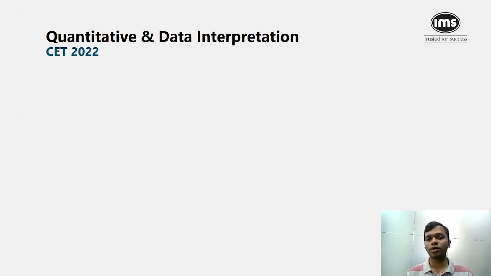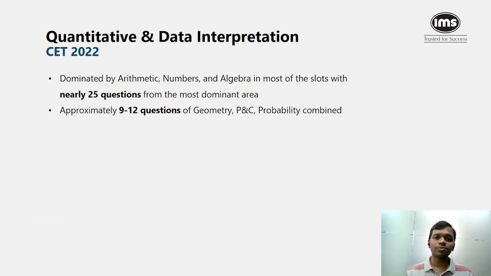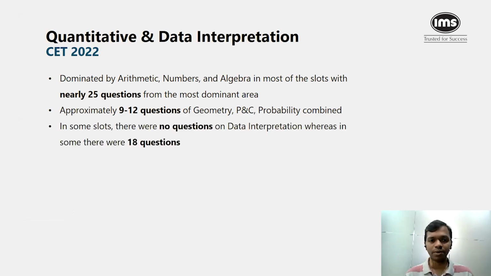Let's start with quant and data interpretation. In this area, it was dominated by arithmetic, numbers, and algebra in most of the slots, with nearly 25 questions appearing from the most dominant area. For example, in slot 1, arithmetic was the dominant area with nearly 25 questions. Approximately 9 to 12 questions in each of the slots were from geometry, P&C, and probability combined, so the weightage on these topics was kept at a minimum.